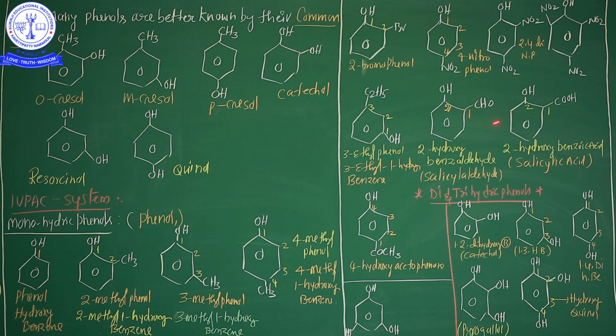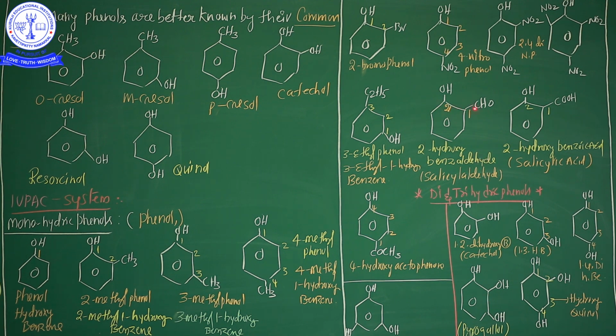It means the name always comes at the last of the name. But the second functional group is a prefix. That's why this compound name is 1, 2. So at the 2 position, the junior functional group is there. That's why 2-hydroxybenzaldehyde. So this is a benzene aldehyde group, and the common name is benzaldehyde. Important point: 2-hydroxybenzaldehyde has a very common name in chemistry, salicylaldehyde. Salicylaldehyde is nothing but 2-hydroxybenzaldehyde.